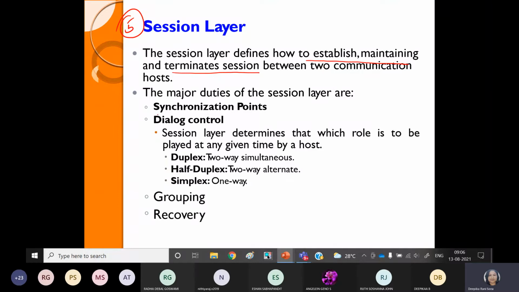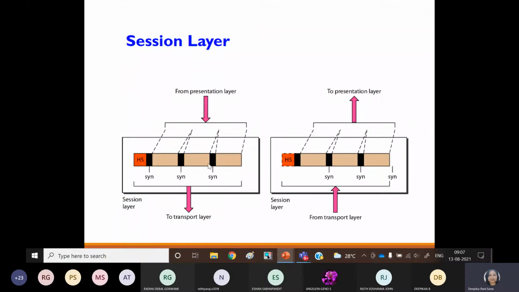Then here we may get the synchronization, synchronization of the arriving packets or your data. While it is coming in a sequence, it must be in synchronized format. Then dialog control means the host to user delivery system. Here we may maintain either two-way communication, one-way communication, or half-way communication, which we have seen in full duplex mode, half duplex mode, and simplex mode. From the synchronization point of view, we may see the grouping and recovery of the process.